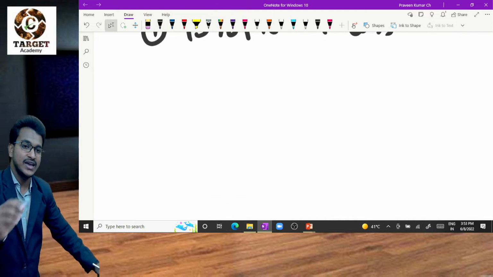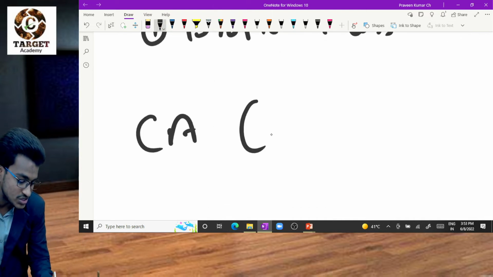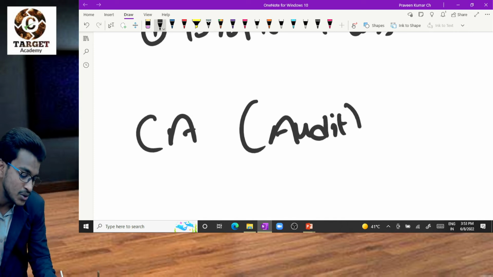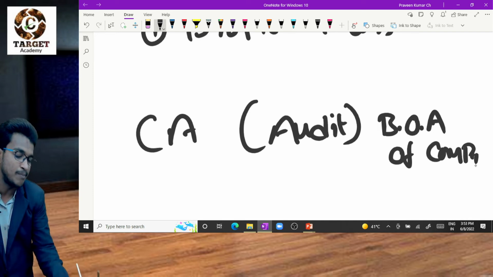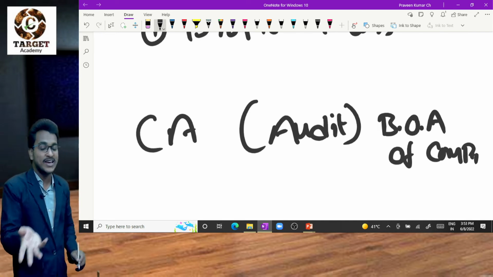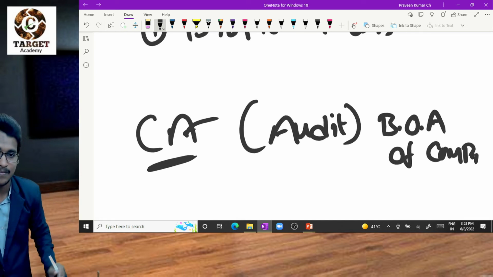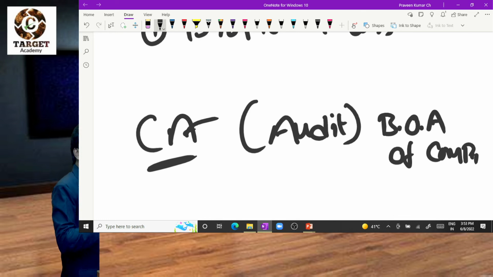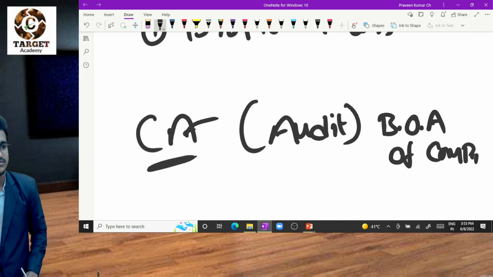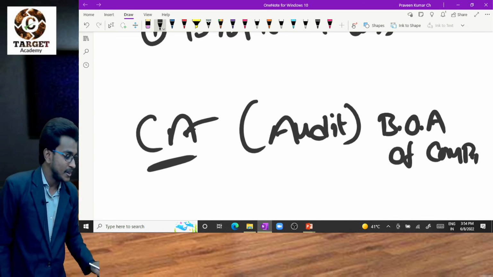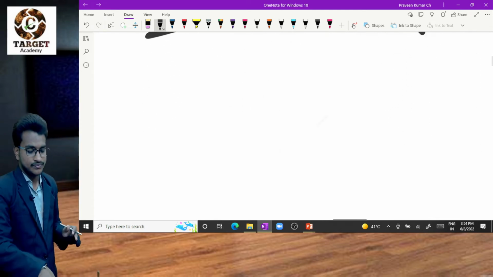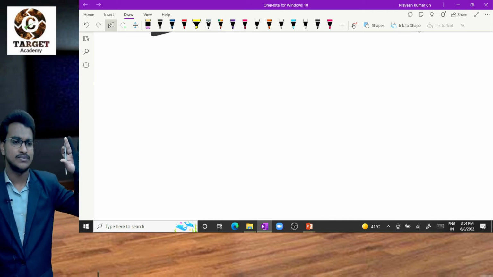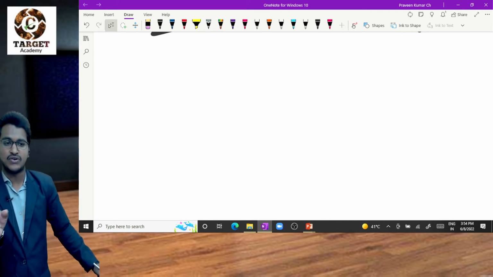So as a CA, you have to audit books of accounts of a company. Audit means verifying the books of accounts of a company. So you have to verify. That means you should be an expert in accounts, right? Correct? To verify, first you should have experience, you should know. So that is the reason you have to study the accounts. Clear? Okay. The main concept of accounts starts with, okay sir, let me go further.